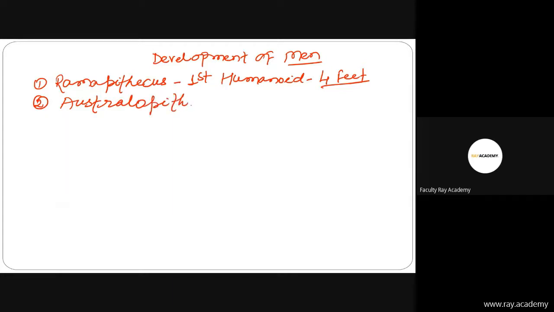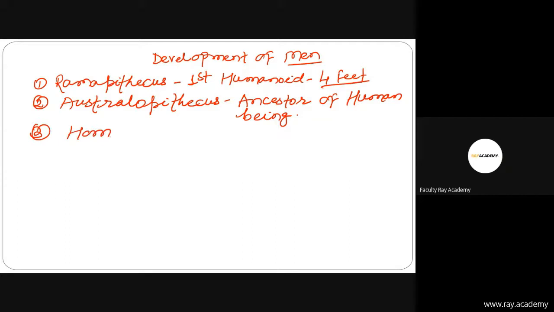Australopithecus, okay, so you can say Australopithecus is the ancestor of human beings, ये हमारे मानव के पूर्वज हैं. Then third is Homo habilis. Homo habilis means tools maker, big tools, meso tools or small tools, micro tools, macro tools.